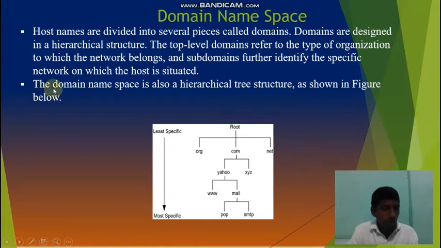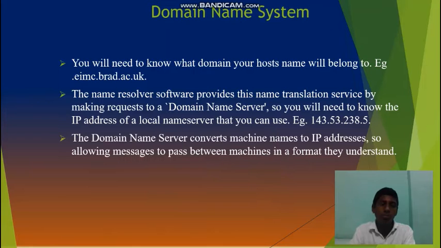Then the domain namespace is also a hierarchical tree. As shown in the figure, as I said at first, it is a hierarchical structure. See, the root, then organization or .com services, commercial service or network. Then .com means Yahoo or XYZ, and then Yahoo is subdivided into www, mail, then POP3 and SMTP and many more things. It is a hierarchical structure, and many more things happen for it.